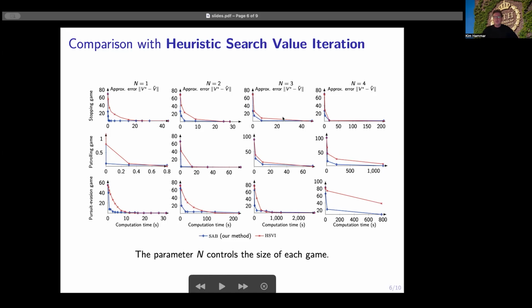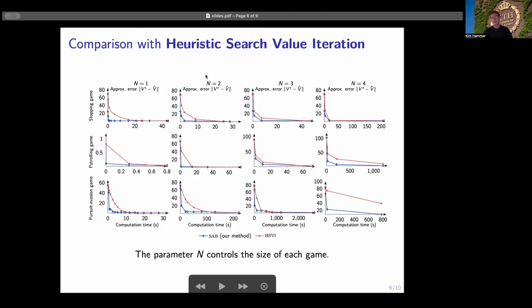So here, each row relates to a different game, and the columns relate to different sizes of the game, which is controlled by this parameter here, n. The performance of our method is shown in blue, and the performance of HSVI is shown in red, where on the x-axis you have the computation time, and on the y-axis you have the approximation error. So the difference between the approximate value function computed by SAB or HSVI and the actual value function.